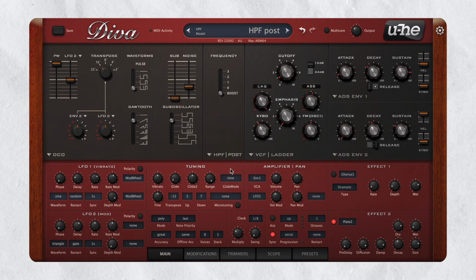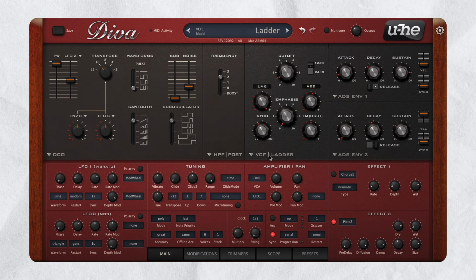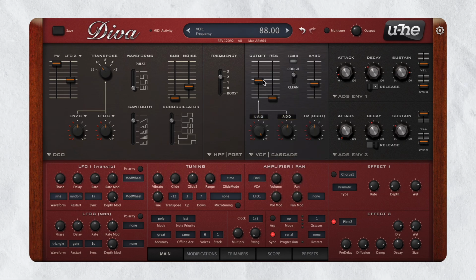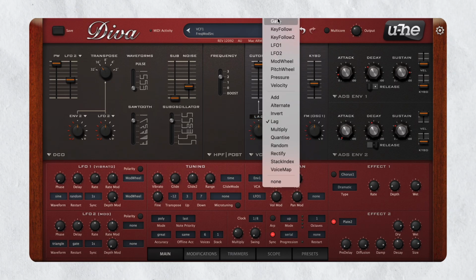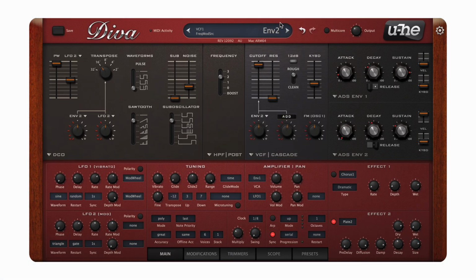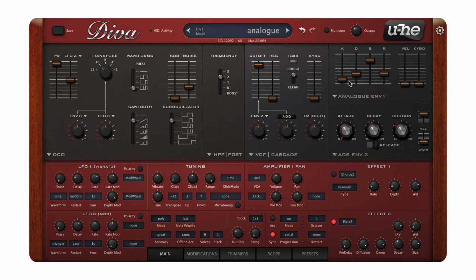Next, select post high-pass filter and select 2. Next, select a cascade filter and copy these settings and also reduce key follow. Next, select analog envelope for both the envelopes and copy these settings.